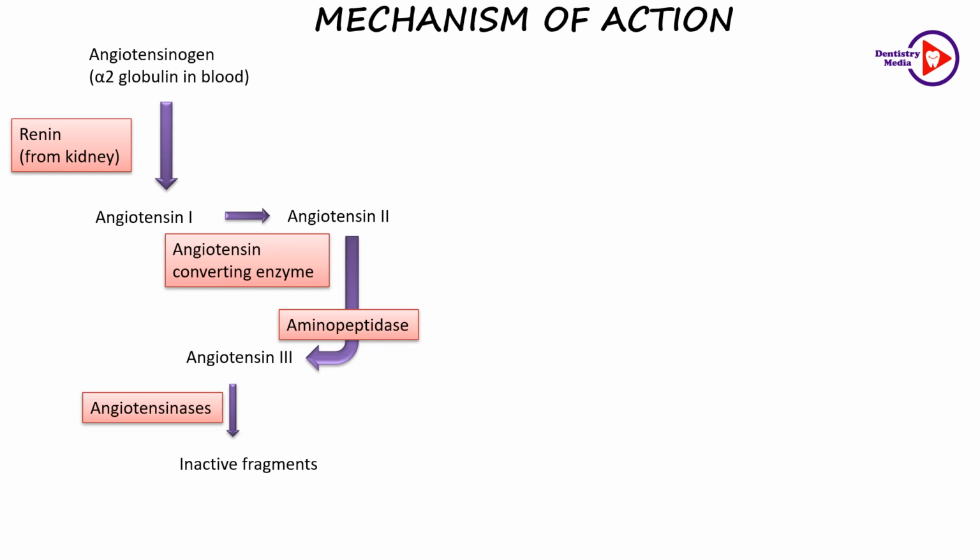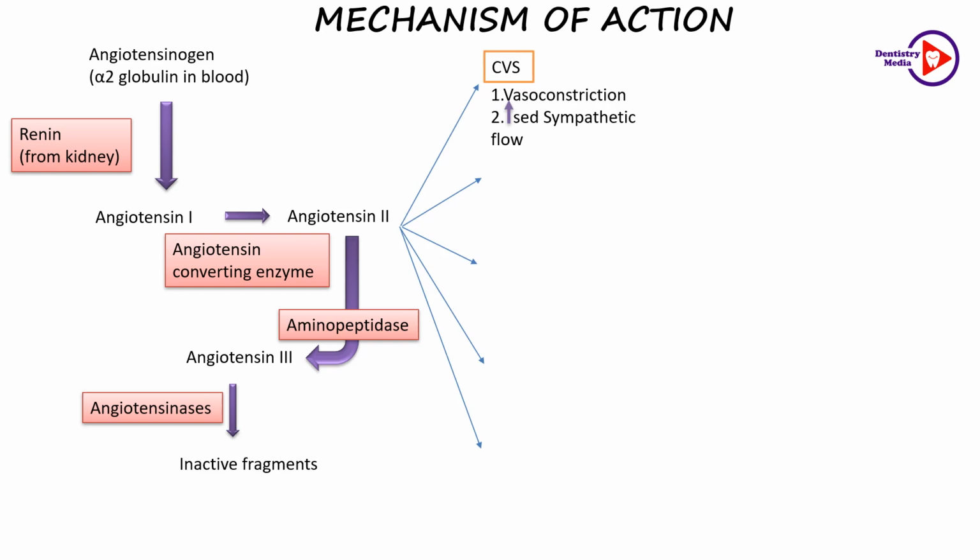Now let us see the action of angiotensin 2. It has its prominent action on the cardiovascular system by increasing the sympathetic outflow and causing vasoconstriction. It acts on the adrenal cortex with the help of angiotensin 3 and it promotes the release and synthesis of aldosterone, which further acts on the distal tubule to increase sodium absorption.